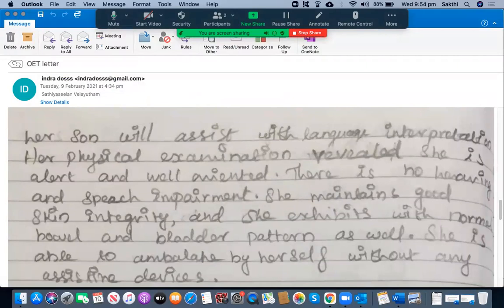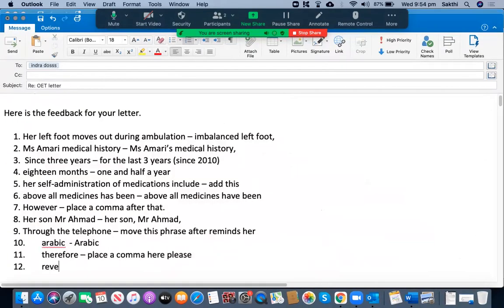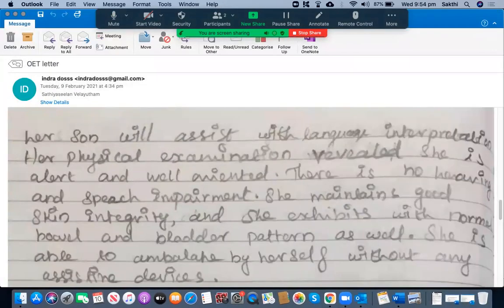Okay, her physical examination revealed she is alert. That's wrong. Her physical examination revealed that she is alert. So it's just "revealed." You need to use "revealed that she is alert." Okay, that she is alert and well oriented.